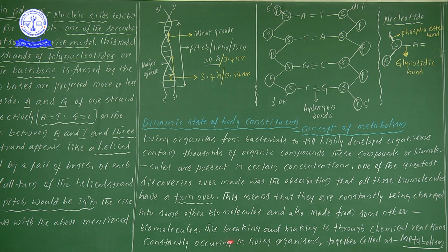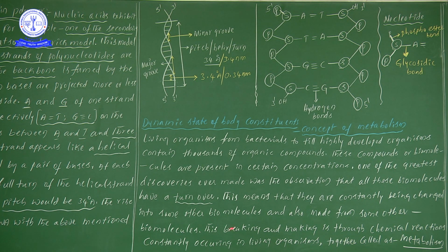Now the main important point here is that this breaking and making occurs through chemical reactions, constantly occurring in living organisms. If one organic compound is constantly being changed, it is because of breaking and because of making.